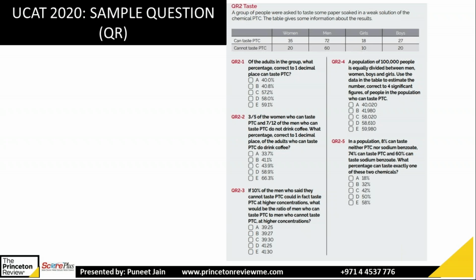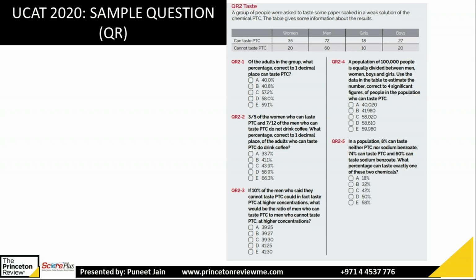So what I'll try to do first, I'll try to calculate the numbers. 3 by 5 of women who can taste PTC. So women who can taste PTC is 35. You have to take 3 by 5 of 35. You have an on-screen calculator, so you calculate, you will get 21. Then the next, 7 by 12 of men who can taste PTC do not drink coffee. So you have to take 7 by 12 of men who can taste PTC.